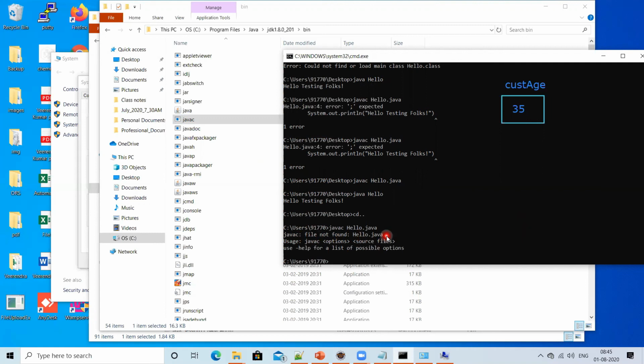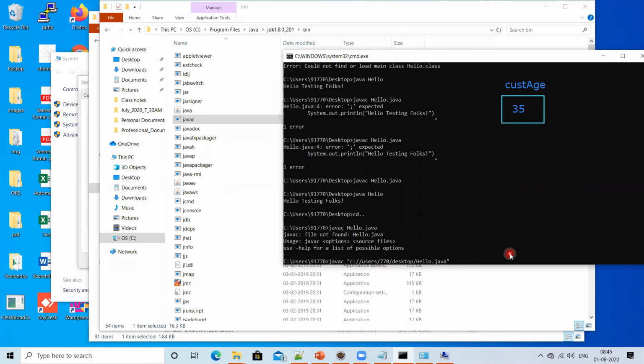So then what should I do? I have to give javac, and in double quotations I have to give the complete path. Whatever the path is, program files, or actually users, and here 770 something, whatever, and then here desktop, and then you give hello.java. So you have to give the entire path. Now you run it, it will work.